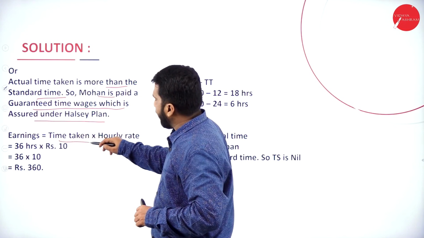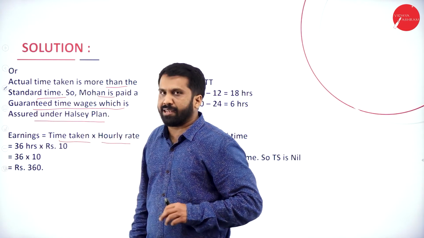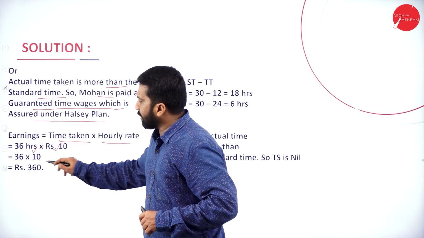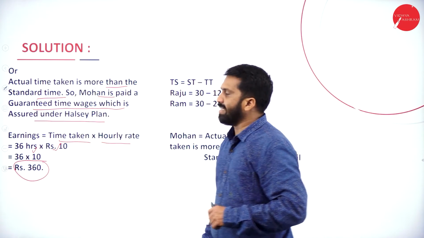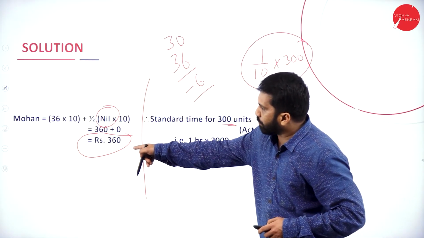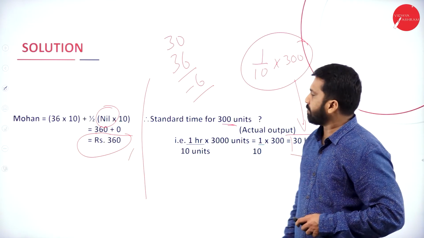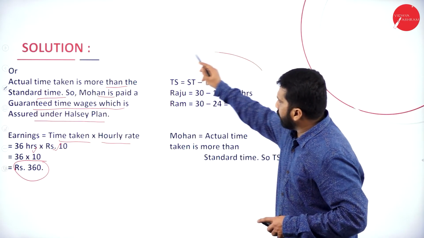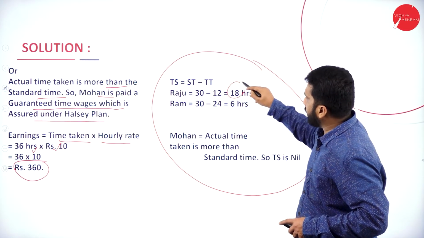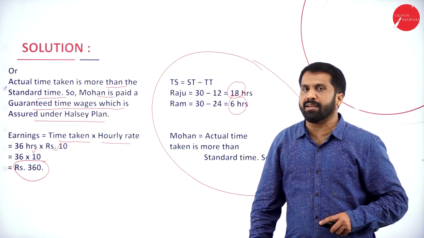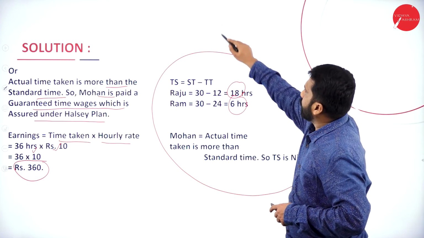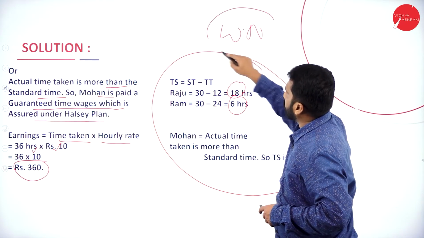Earning is equal to time taken into hourly rate. What is the time taken? 36. What is the hourly rate? 10. Multiply, this will be 360. That is nothing but your last person, Mohan. So this is all about your Raju, Ram, as well as your time saved. It is already calculated. No need of calculating again. This is all about, remember, the working note.